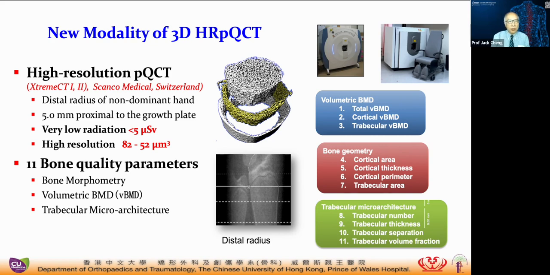With the advent of the new machine, the 3D HRPQ-CT, which we have acquired, one of the first in the Asian countries, we are able to make use of this Extreme CT 1 and later on 2, which have very low radiation and high resolution. We are able to measure 11 bone quality parameters, grouped into bone morphometry, volumetric BMD, and trabecular microarchitecture.